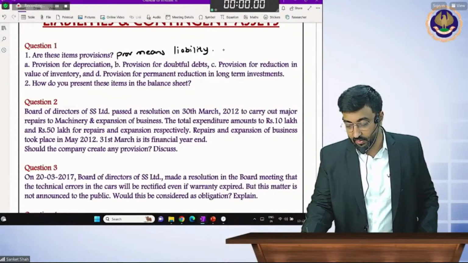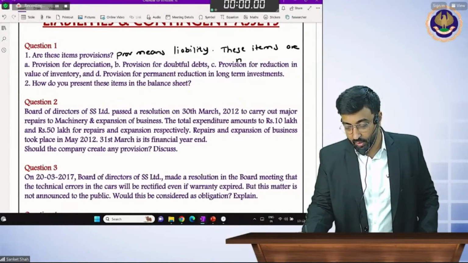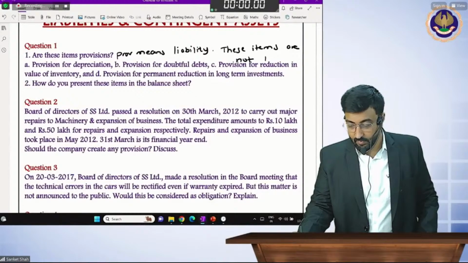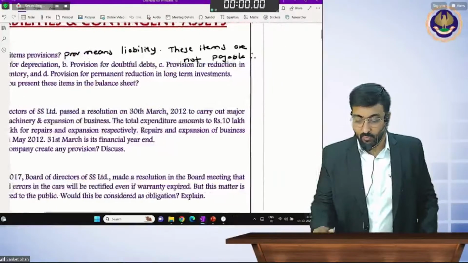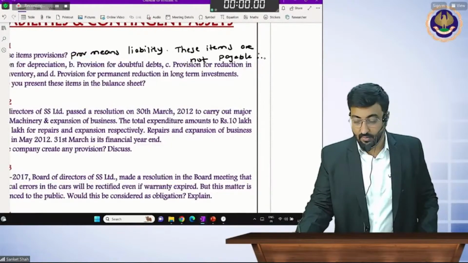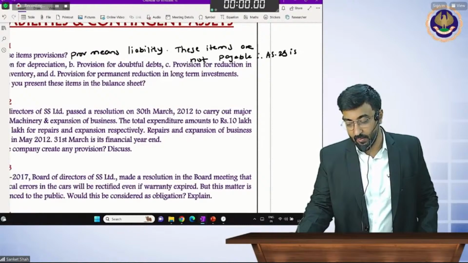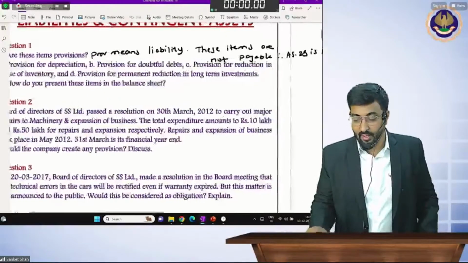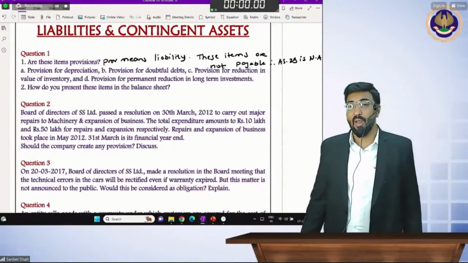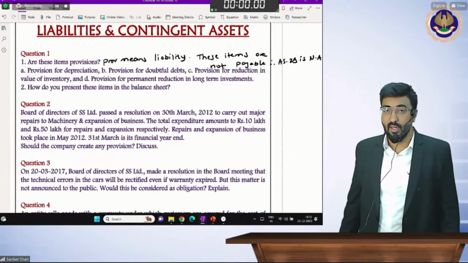Provision means liability, and these items are not payable. Therefore, AS 29 is not applicable for this.